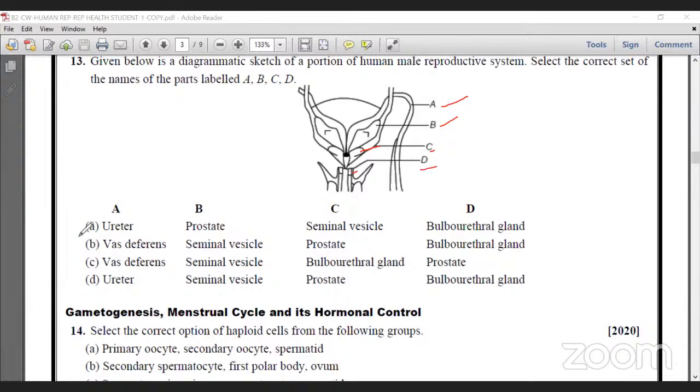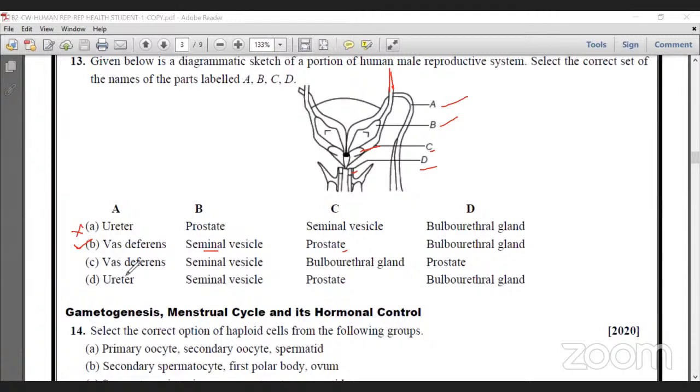But here for option A, ureter, wrong. Ureter actually comes from the kidney and connects to the urinary bladder, but it is not mentioned here. But A is vas deferens actually, so that's why it's wrong. In B, vas deferens, okay. B, seminal vesicle, okay. C, prostate gland, okay. And D, bulbourethral gland. I think B is wrong. B is correct. Let us confirm with C.